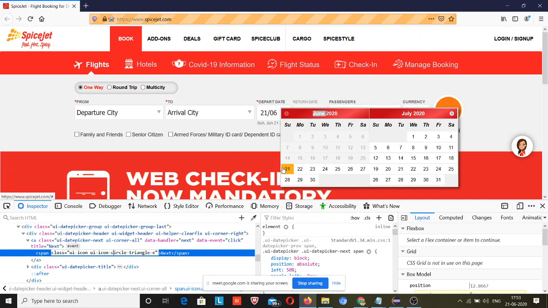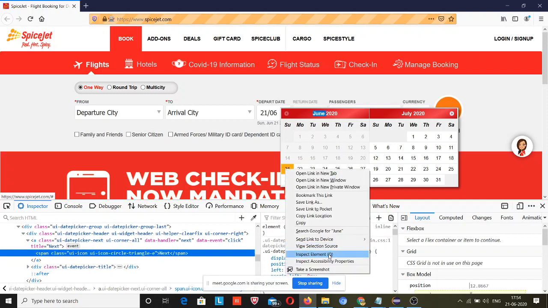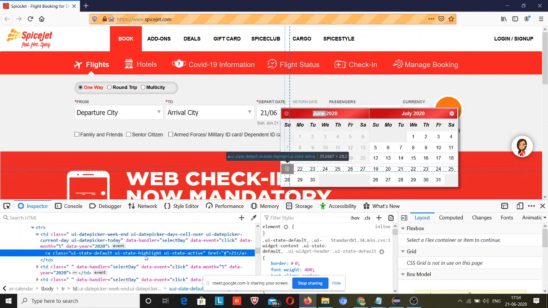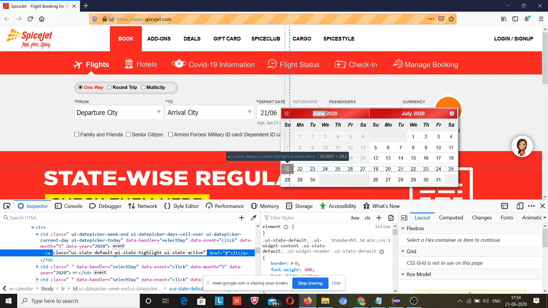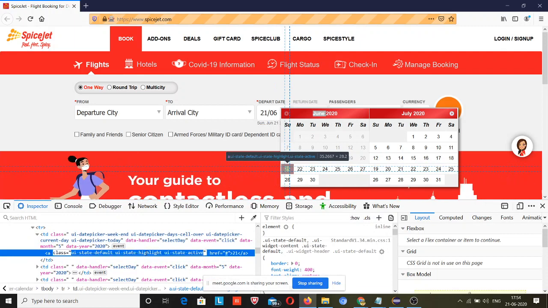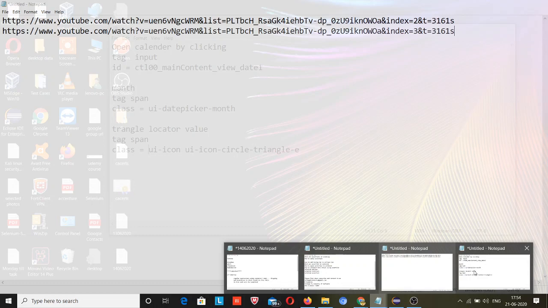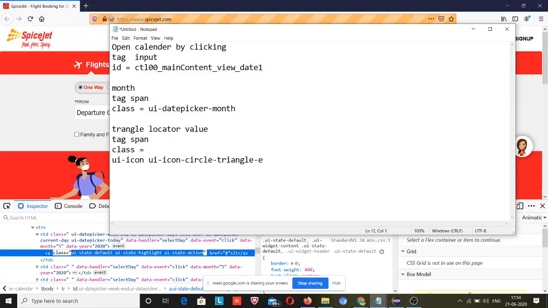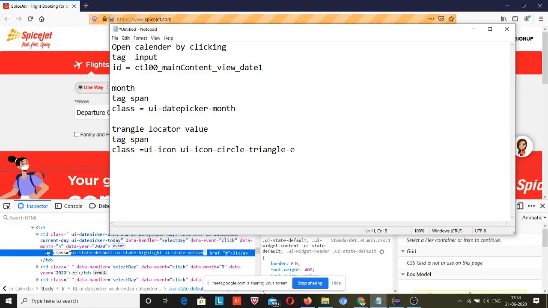Let me show you. Right click, inspect, ui-state-highlight. This class you will see extra because this is the highlighting for the current date. Let me right click here, because I don't want the current date. I will note it down for your reference. And the tag name is A. You can see the tag name is A.